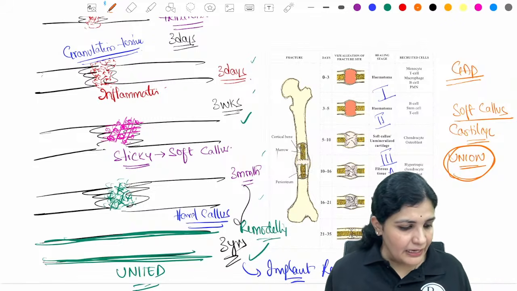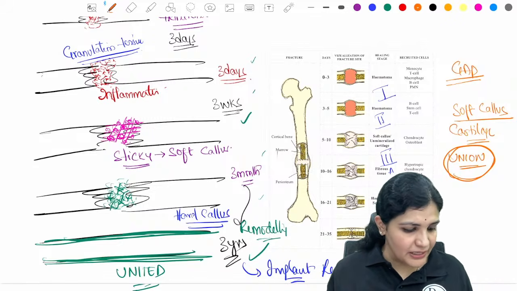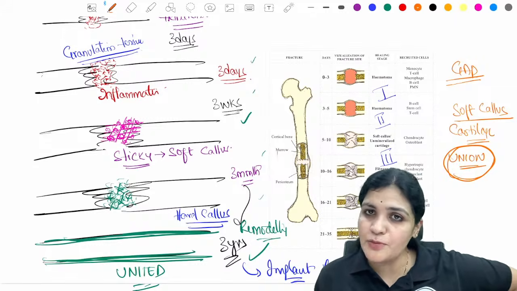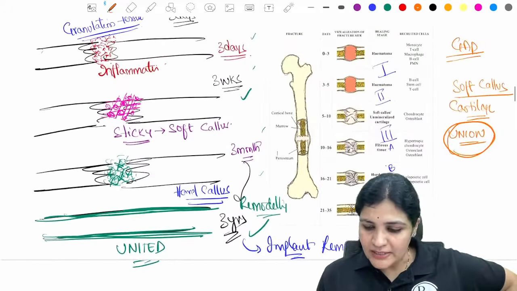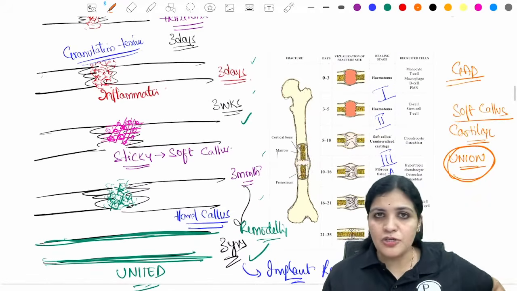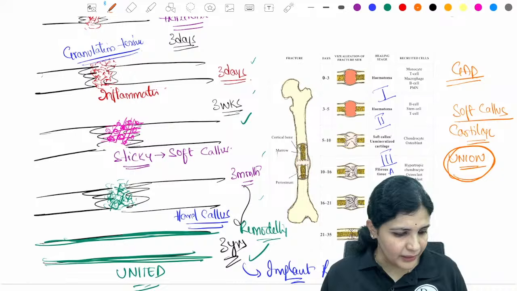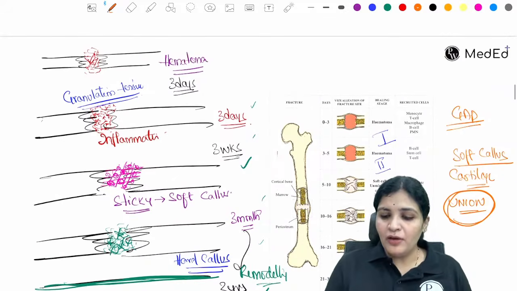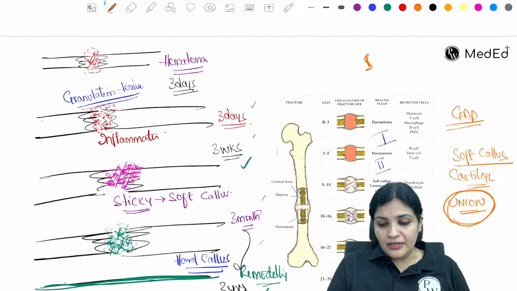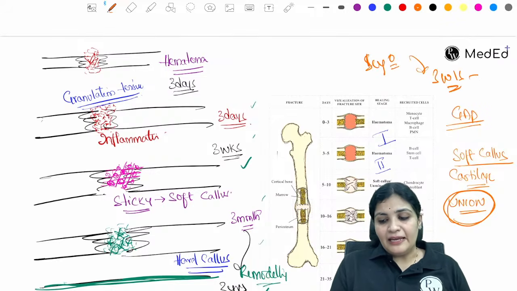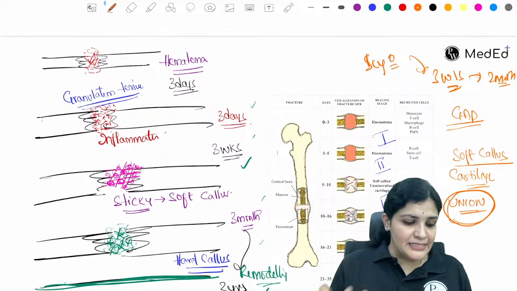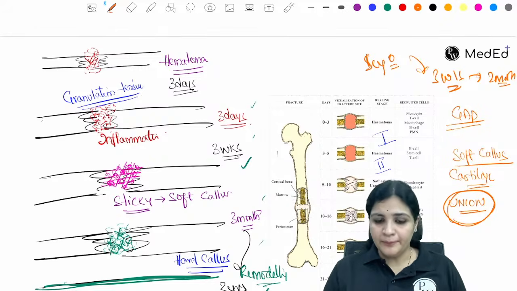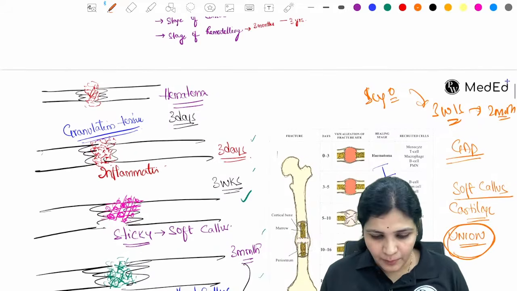If it is like this, the hard callus, you can directly see on the x-ray, right? Because it is bone. So you can see that there is a union which is happening. That is how you will tell the patient whether it is uniting or not. Usually what we do, once we do the surgery, day 1, then we repeat the x-ray after 3 weeks, then again after 2 months. That is how we understand whether the union has started or not. So that is about the bone union.